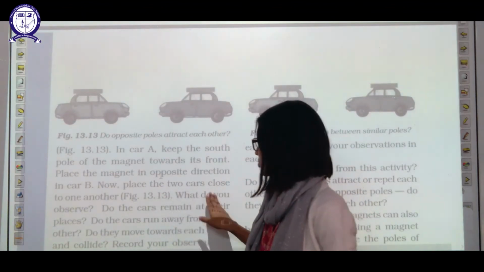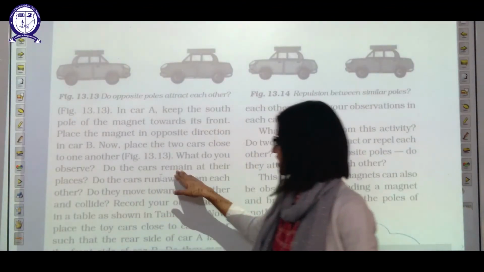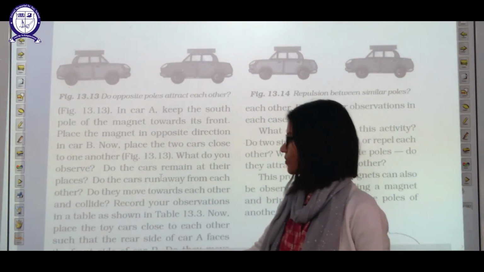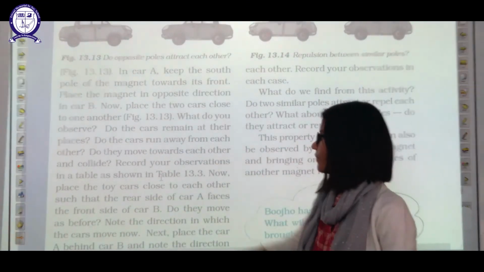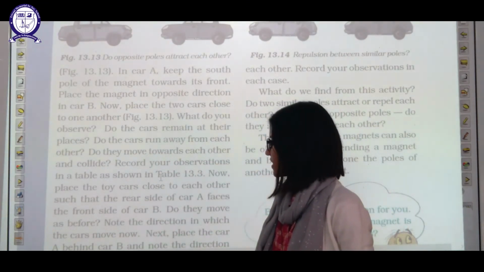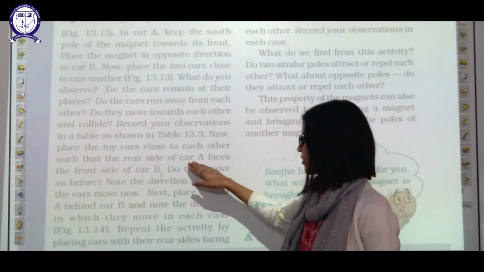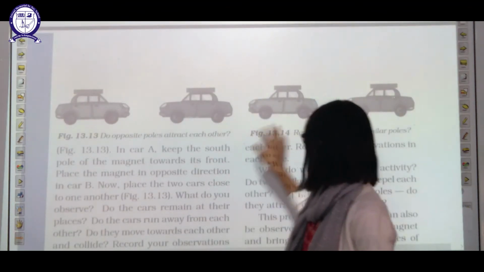Now place these two cars close to one another. What will you observe? Do the cars remain at their place? Do the cars run away from each other? We have to observe this. Do they move toward each other and collide? Record your observation. Now place the toy cars close to each other in such a way that the rear side of car A faces the front side of car B, like this.